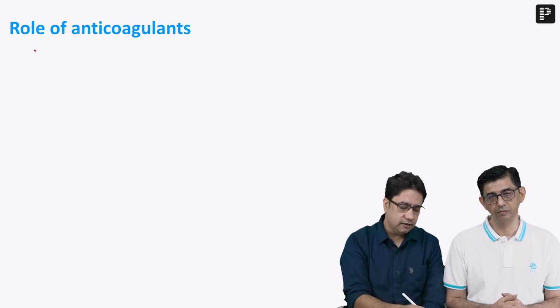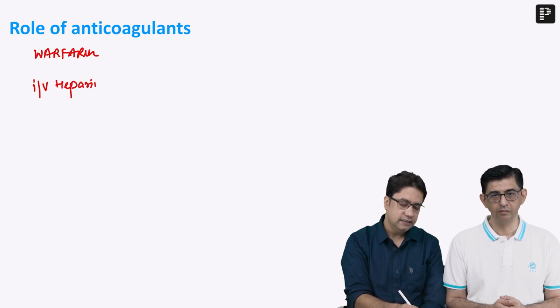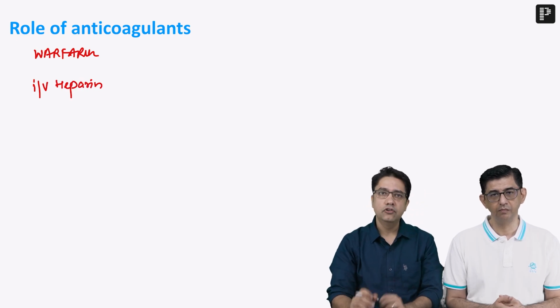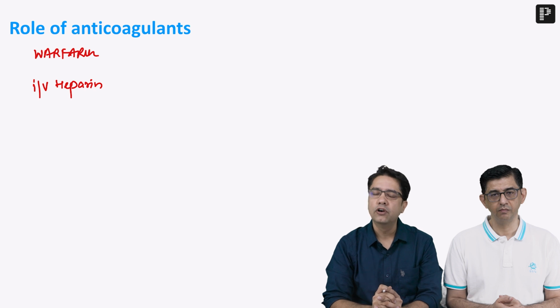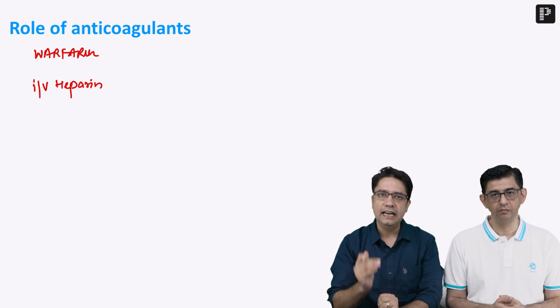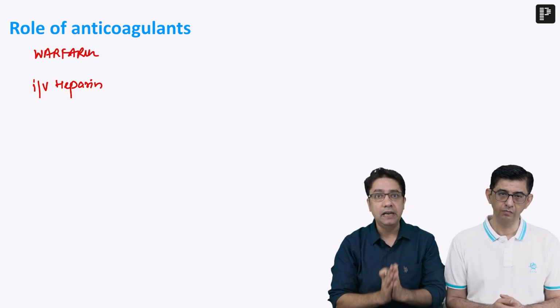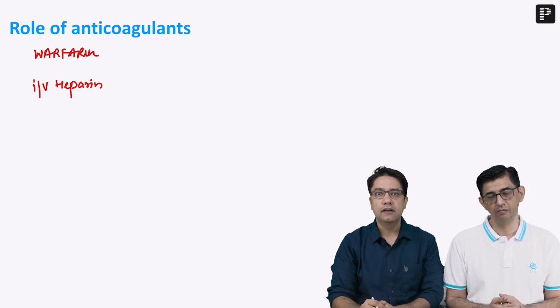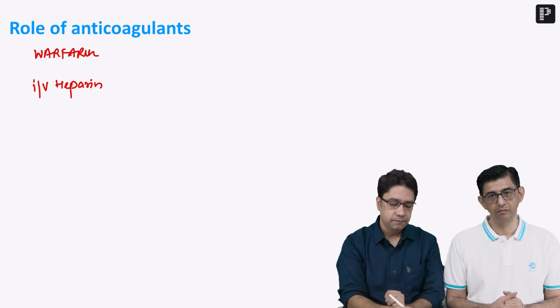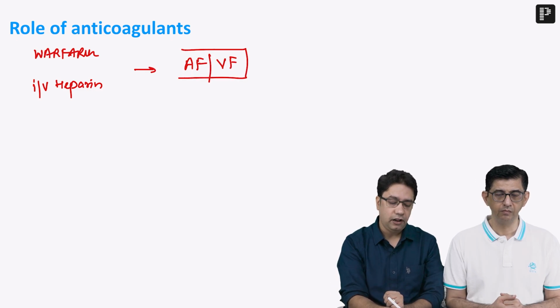So anticoagulant drugs like warfarin. And if the patient is unconscious, we can give IV heparin. So warfarin is an oral anticoagulant drug. Now generally, anticoagulant drugs don't have any role in MI because anticoagulant drugs prevent the deposition of fibrin. But in coronary artery, the main problem is attachment of platelets. The anticoagulant drugs are reserved only and only if the patient is having associated atrial fibrillation or ventricular fibrillation.